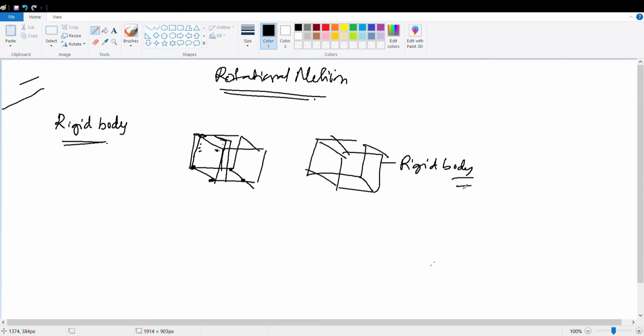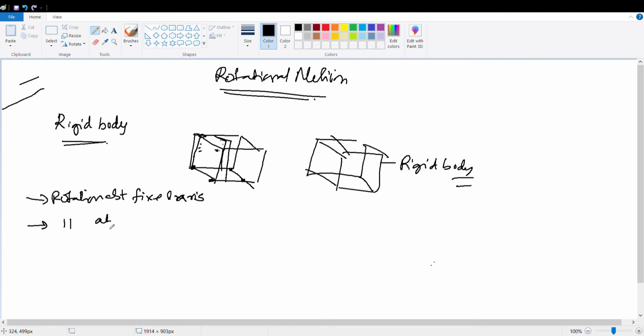So let us talk about motion. What type of motion can a rigid body have? It can have 3 types of motion. Number one, rotation about a fixed axis. Number second, rotation about an axis in translation.